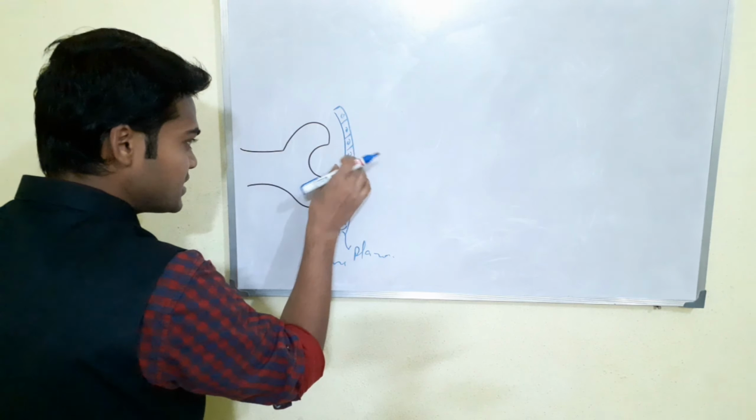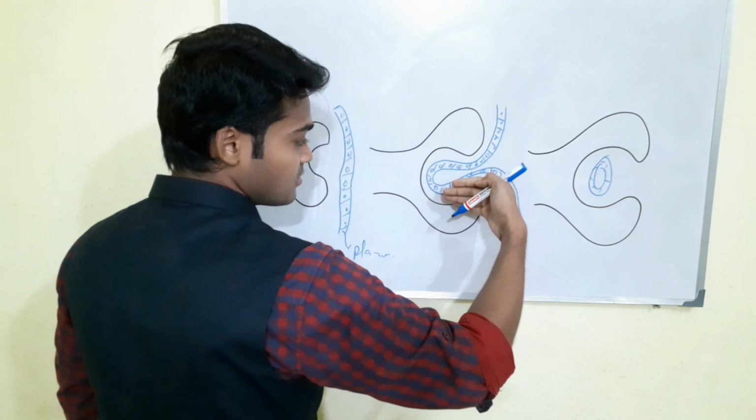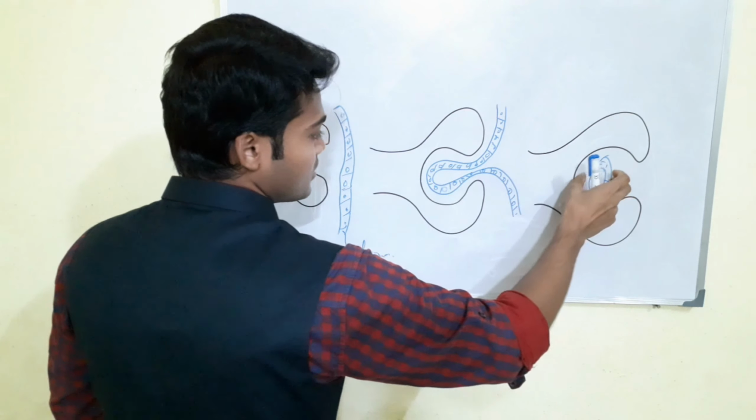This invaginates totally inside the eye, right? And the rest of the part I will show you, what actually happens here. See, this is a stalk, this is the optic vesicle, this is a lens placode, which has totally invaginated itself into the optic vesicle, right? And this is the lens formation, right? Now what will happen after that, I will show you.